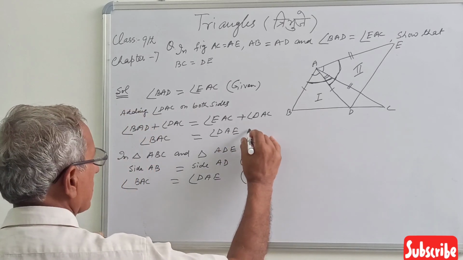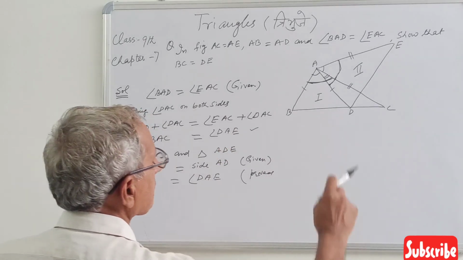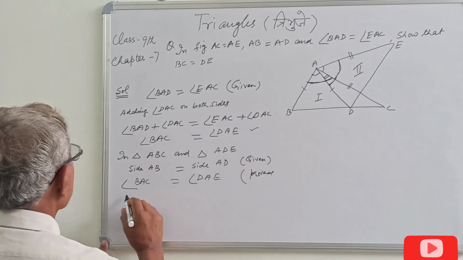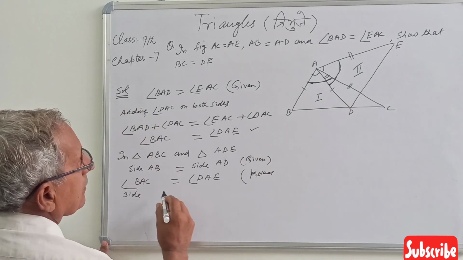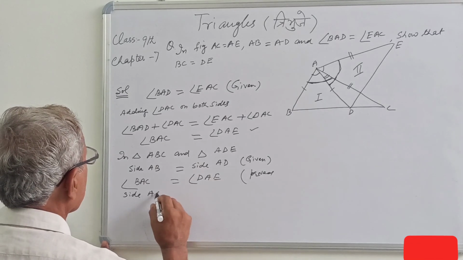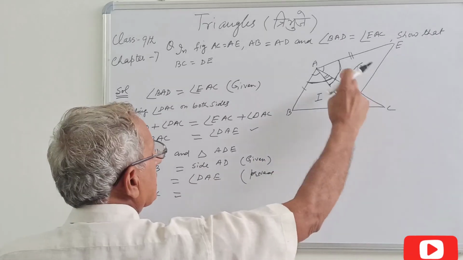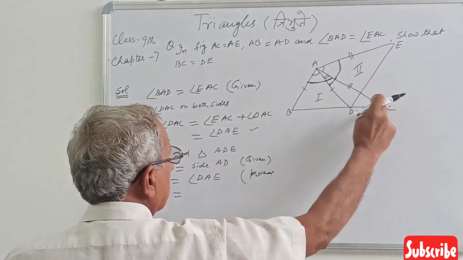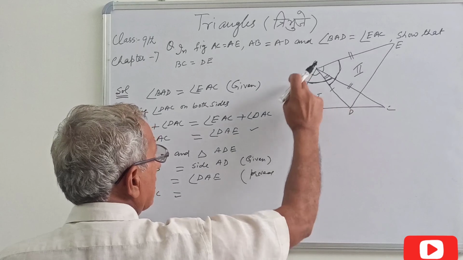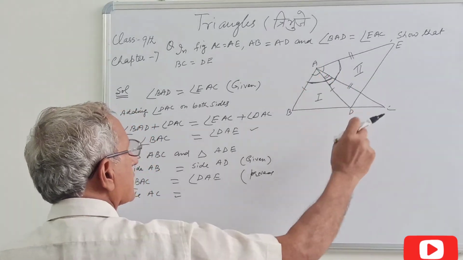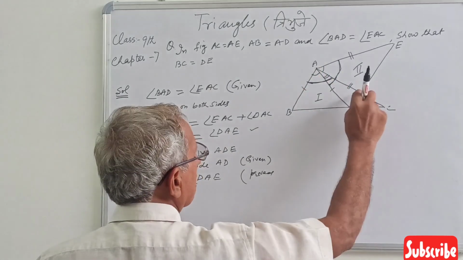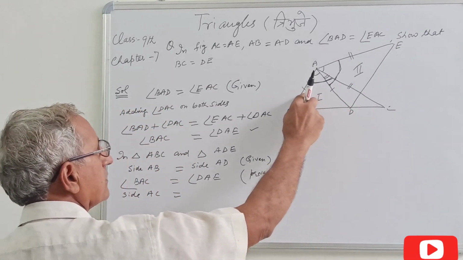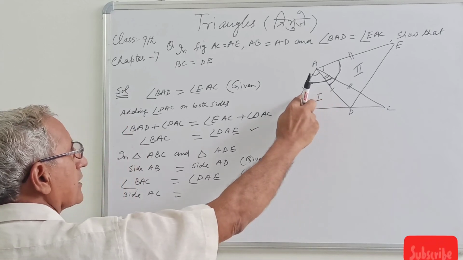We have proved this above. And the other side AC equal to, AC is a side of triangle number 1. This triangle has 3 sides: one at the bottom, one on this side, one on that side. This side we have already taken.